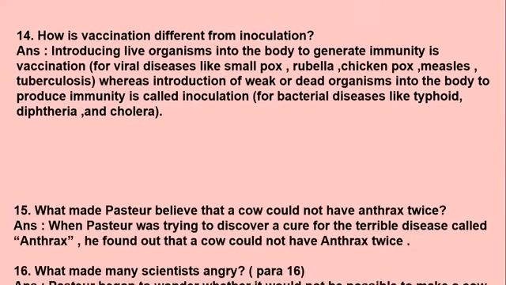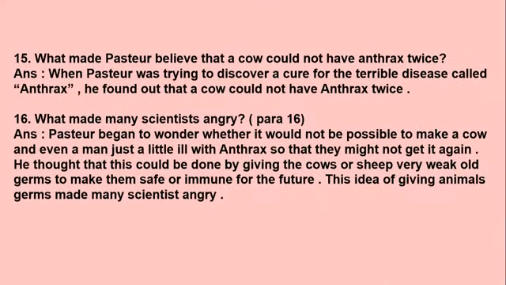Moving to the next question. What made Pasteur believe that a cow could not have anthrax twice? So when we go through the lesson, we come to know that Pasteur believed a cow could not have anthrax disease twice. So what made him think that? The answer is, when Pasteur was trying to discover a cure for a terrible disease called anthrax, he found out that a cow could not have anthrax twice.